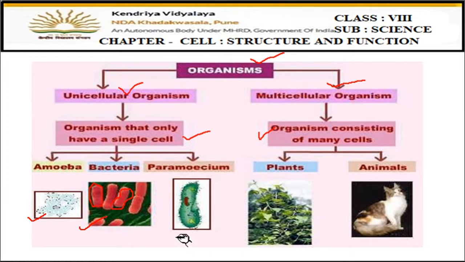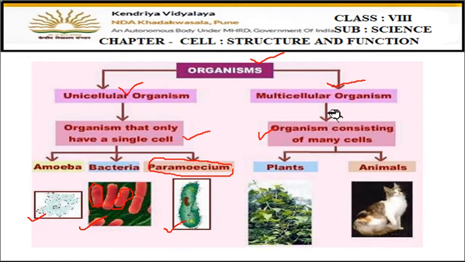Okay. Now this is another unicellular organism. Now how to pronounce it, children? It is paramecium. Okay, paramecium. So paramecium is also known as slipper shaped organism. You can see the shape of the body is like slippers, slippers which we use at home while walking. So this shape is like slippers, so it is called slipper shaped organism, paramecium. Now this is also a single cell. It is one cell only. So these are the examples of unicellular organisms.